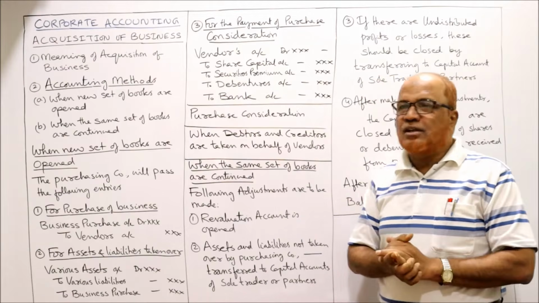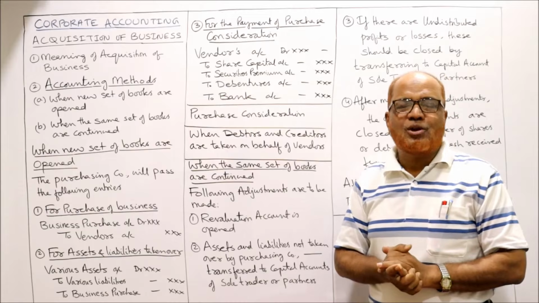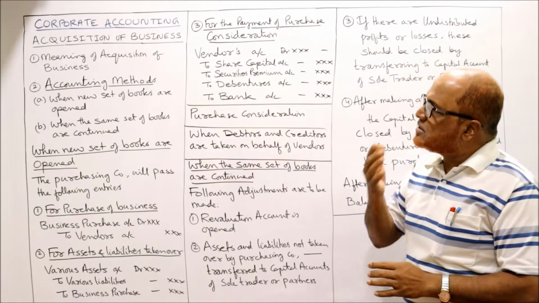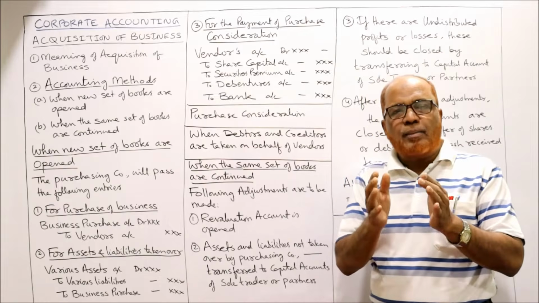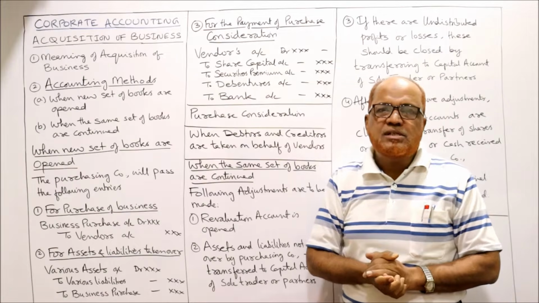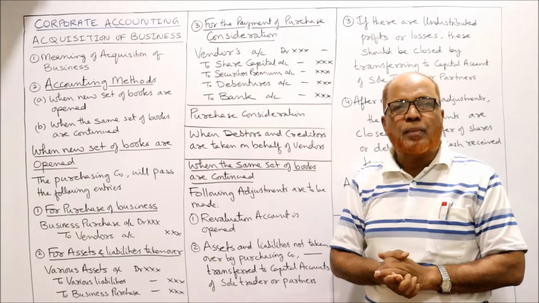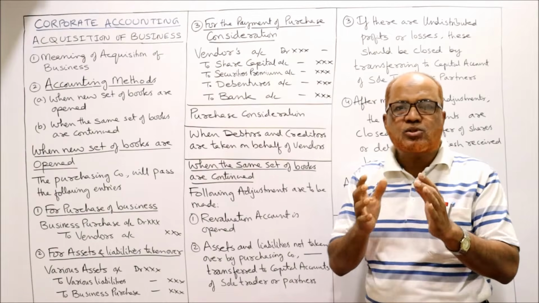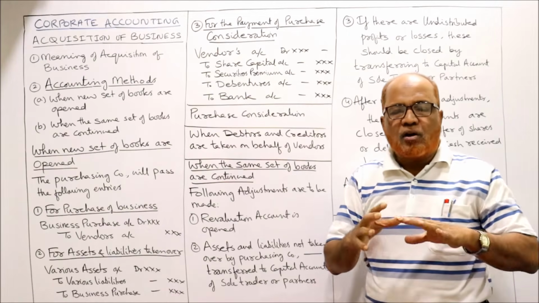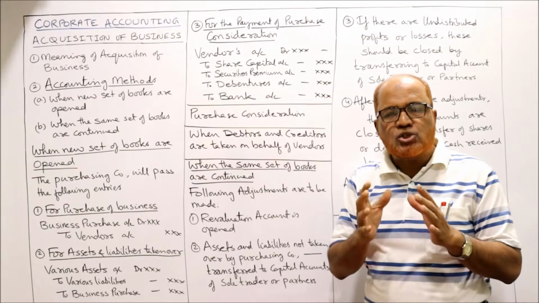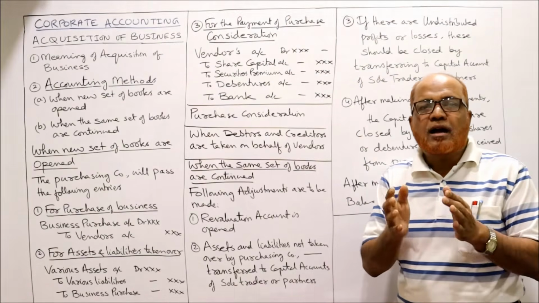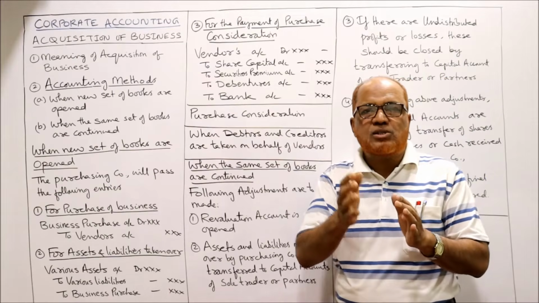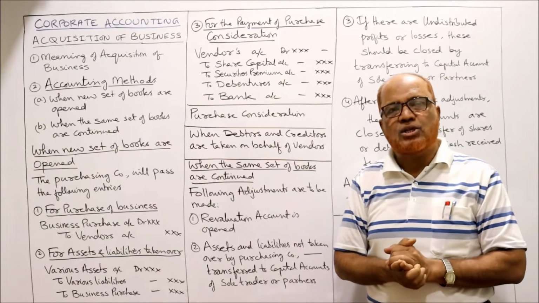Come on, let's begin with the new topic called acquisition of business. First of all, the meaning of acquisition of business. A company will acquire the business of a sole trader or a partnership firm. This is called acquisition of business. Now we are going to study in this topic what is the accounting treatment when a company acquires the business of a sole trader or a partnership firm.